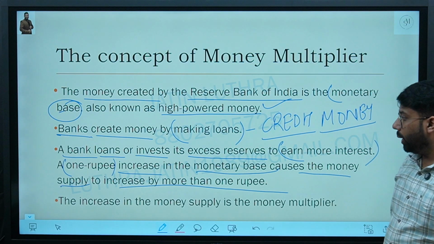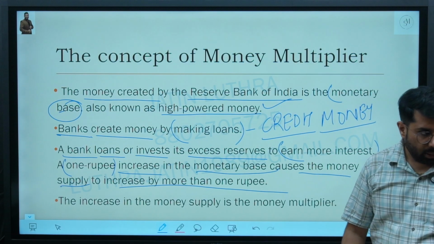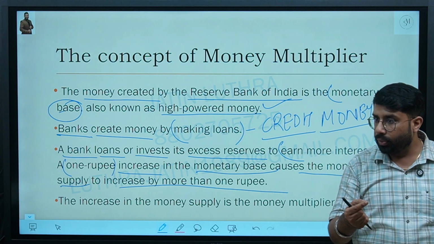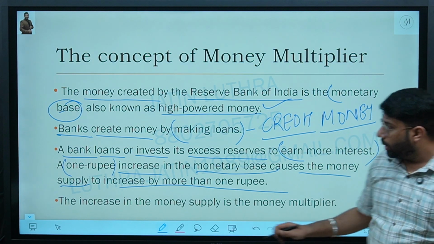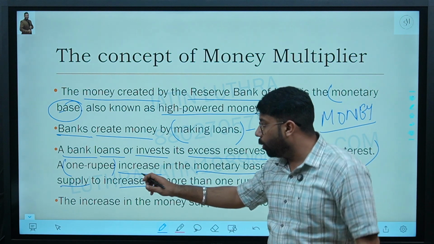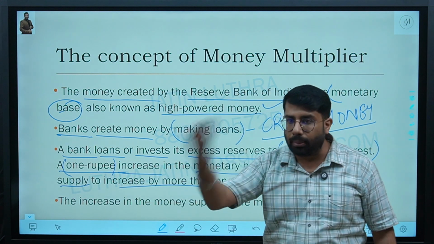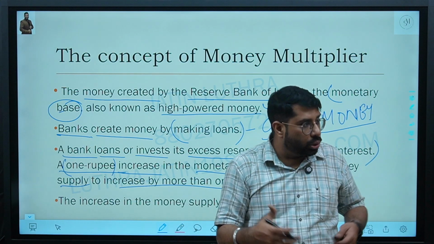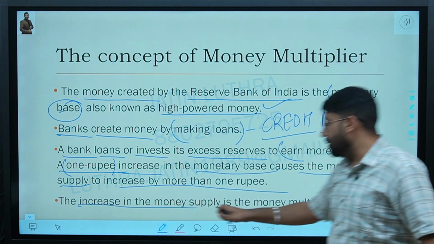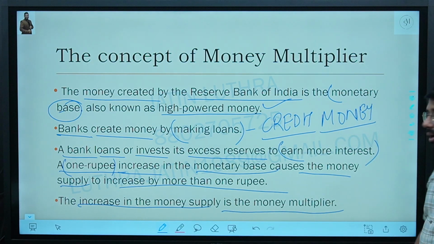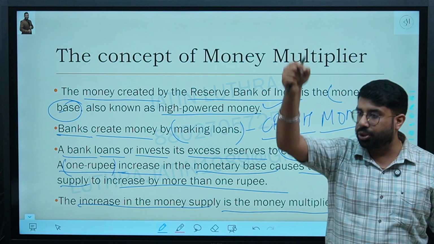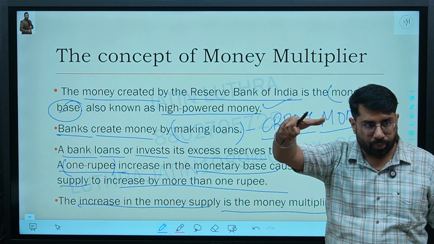If you want to check with additional money, how much total change is there in money supply, the increase in the money supply is the money multiplier. Means I invested 1 extra rupee in the market.